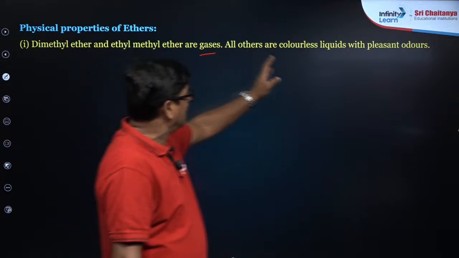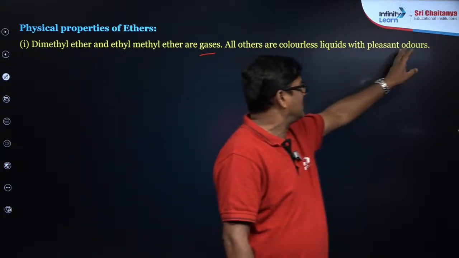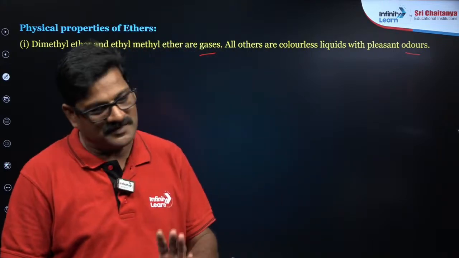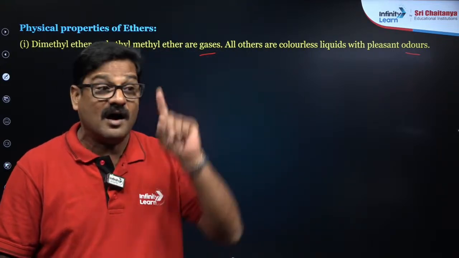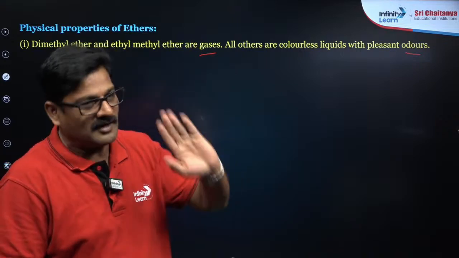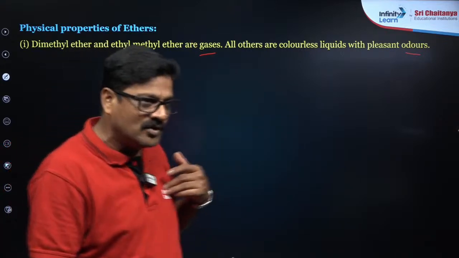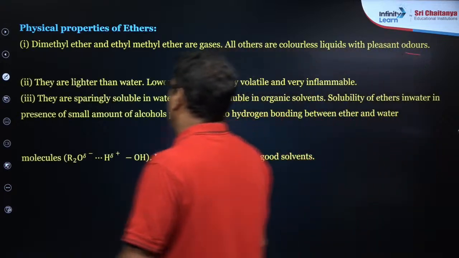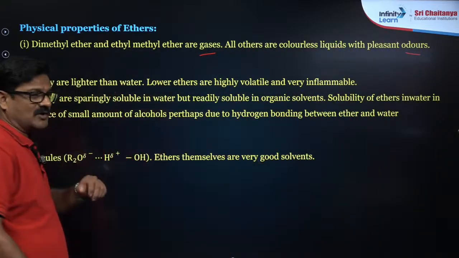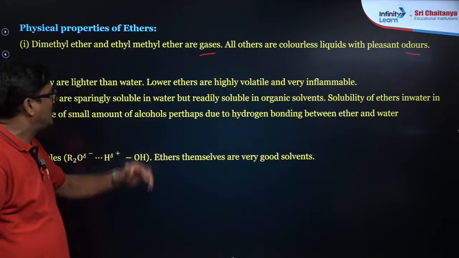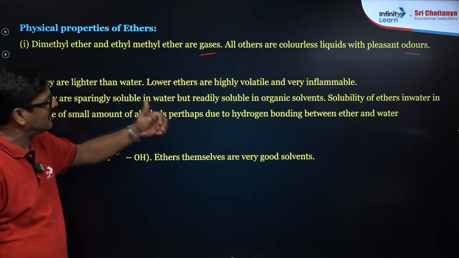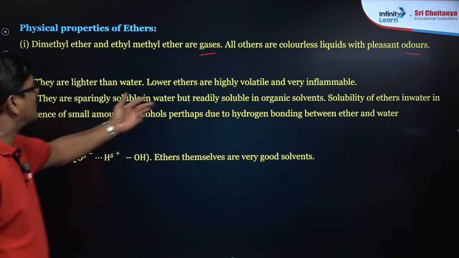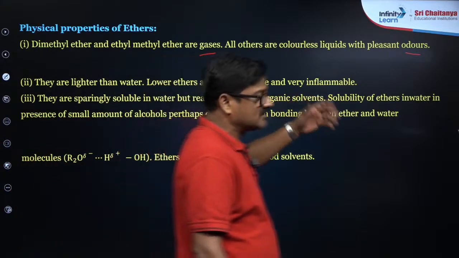The rest are colorless, sweet, pleasant-smelling liquids. If it confuses you, no worries; once you see the alkene chapter, you will understand. Don't worry beta, I am here to help you. They are lighter than water because they don't form hydrogen bonding, and lower ethers are highly volatile and very inflammable. They are sparingly soluble in water but readily soluble in organic solvents.